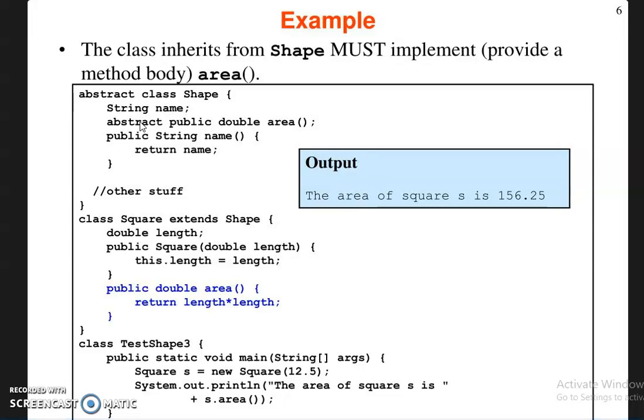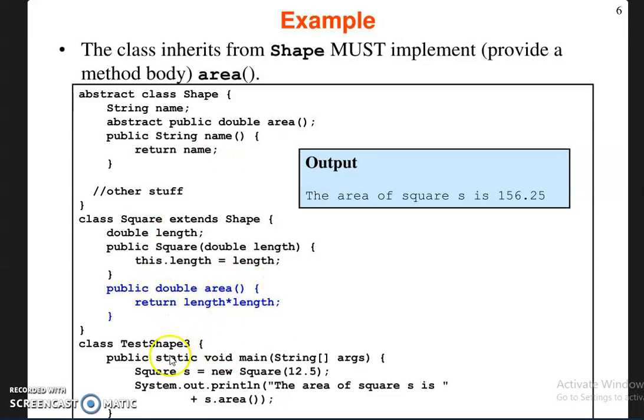Another point you have to remember here is that an abstract method cannot contain any body content. The child class is forced to define the body content for the abstract method. So here square is the child class, shape is the parent class. Here this is the content for the abstract method that is defined in the base class shape.